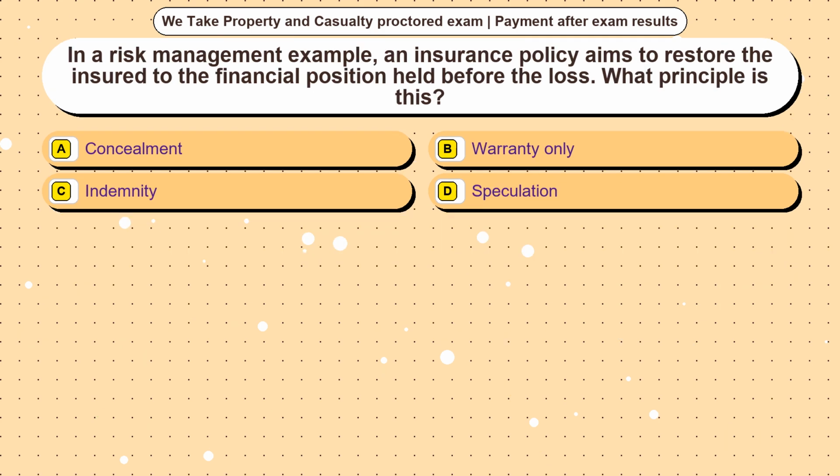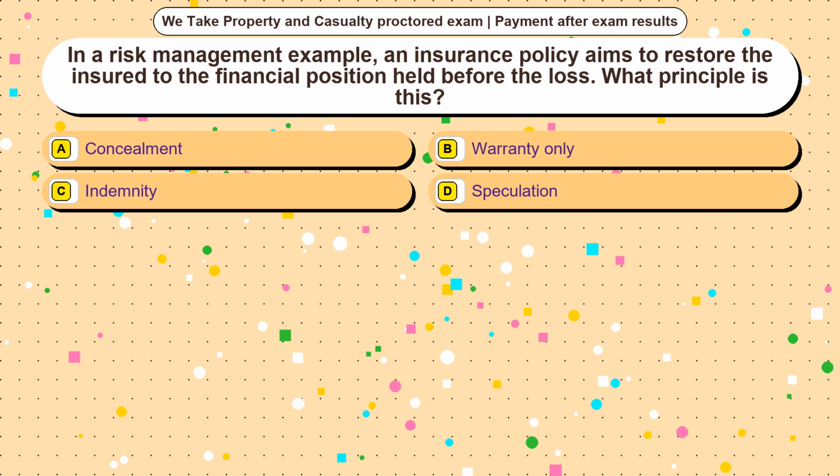Question 12. In a risk management example, an insurance policy aims to restore the insured to the financial position held before the loss. What principle is this? Option A, concealment. Option B, warranty only. Option C, indemnity. Option D, speculation. The correct answer is option.